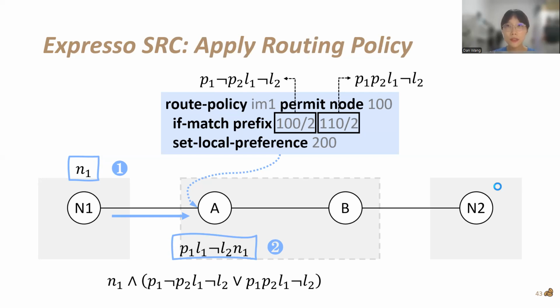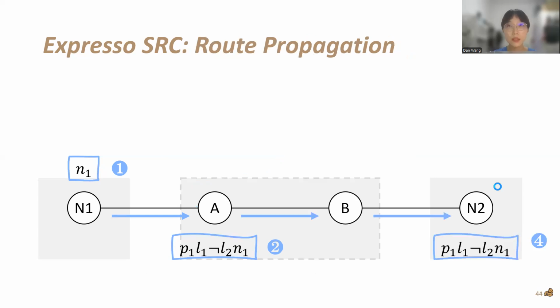The symbolic prefix changes to P1, L1, NAC L2, N1, resulting from intersecting the original symbolic prefix lowercase n1 with the disjunction of 100/2 and 110/2's Boolean representations. The propagation continues, and finally, the route passes the export policy of router B and is leaked to router N2.